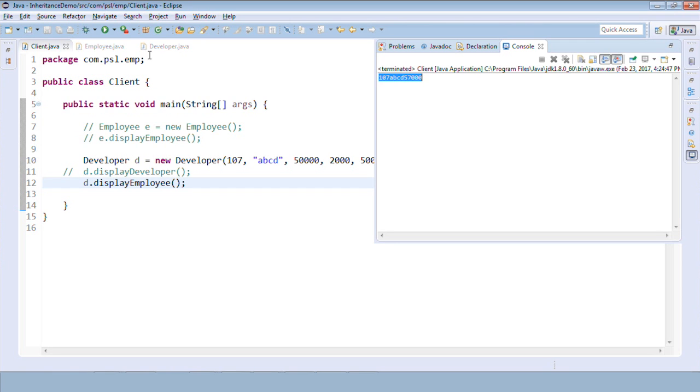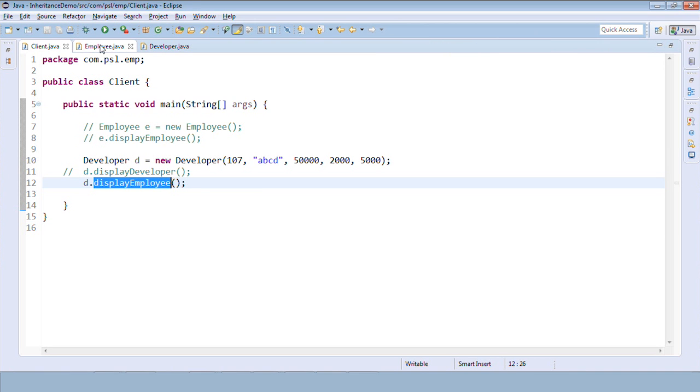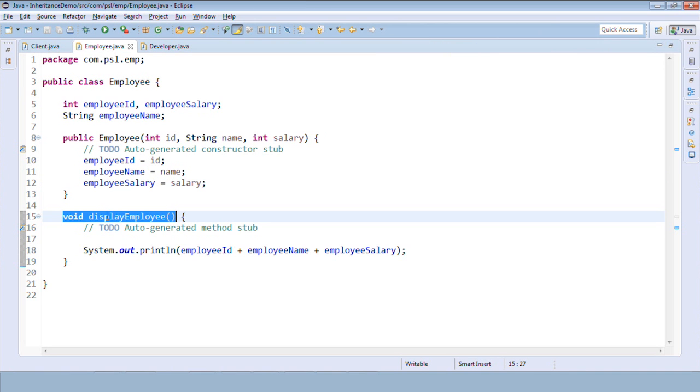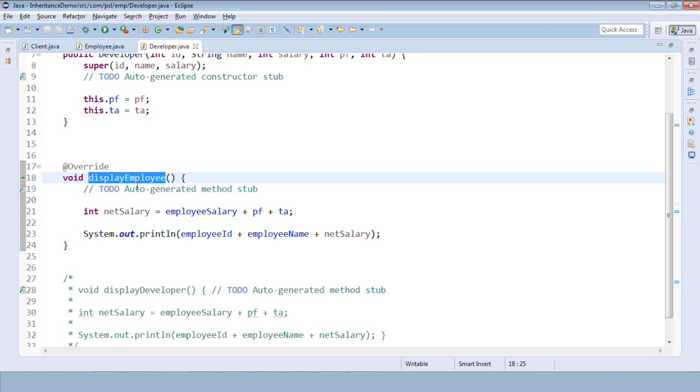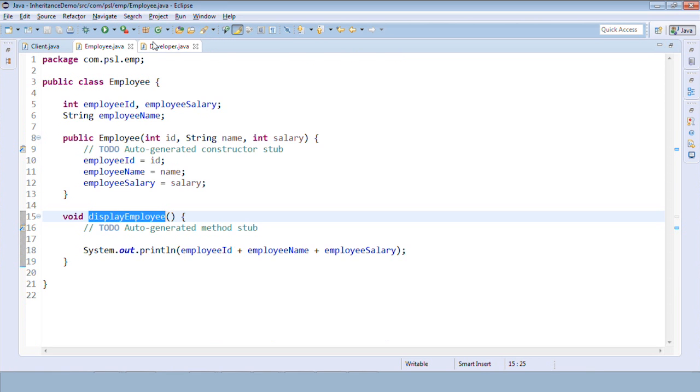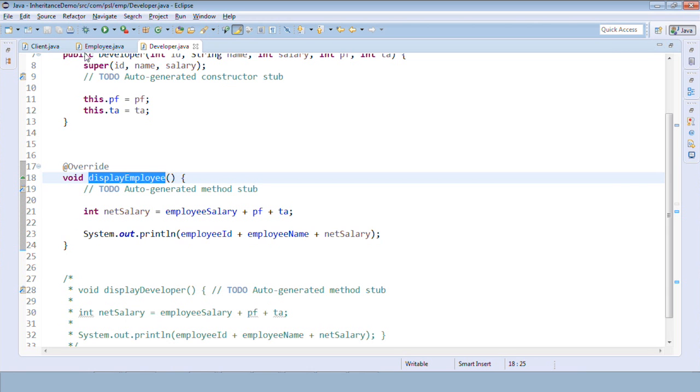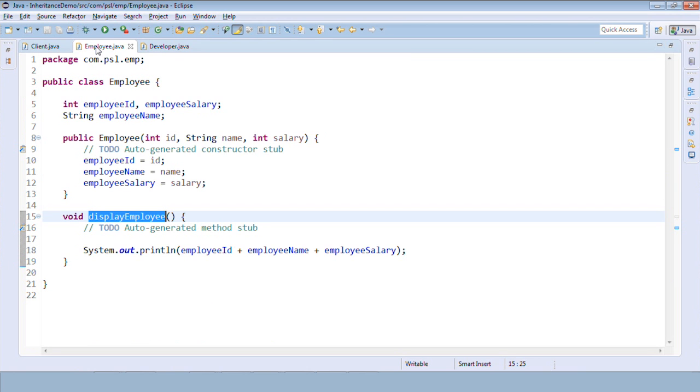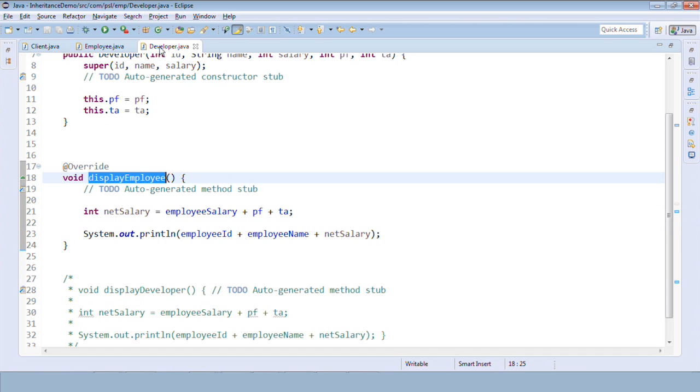Can you see that the display employee method is present in the employee class as well as in the developer class? But in case of polymorphism, whenever you have the same method name in the inheritance in two different classes, that stands for polymorphism, and the call always goes to the overridden method, the new method.